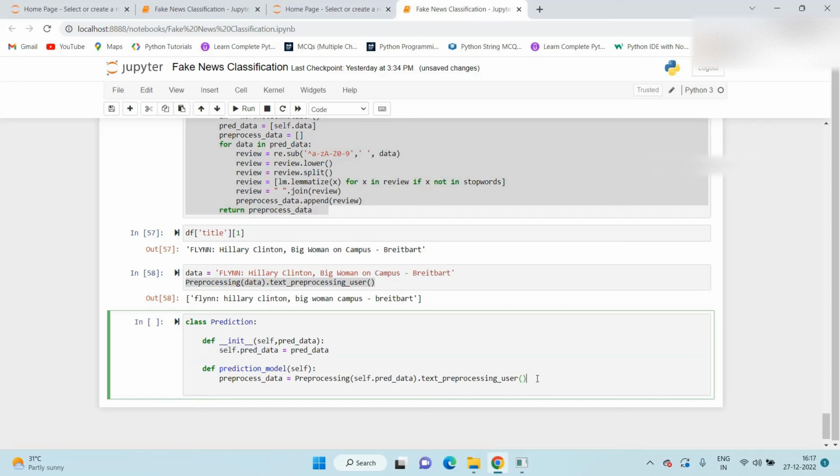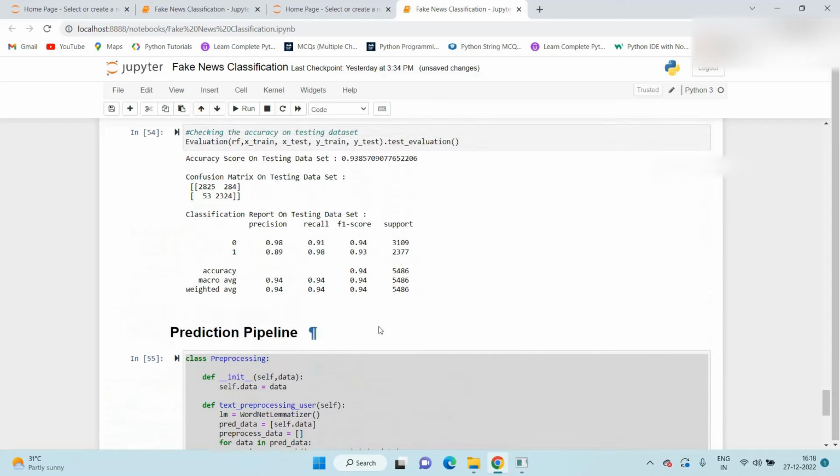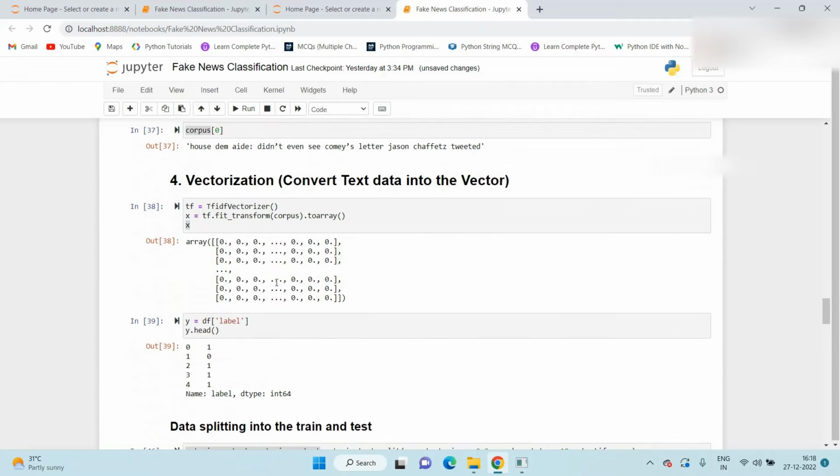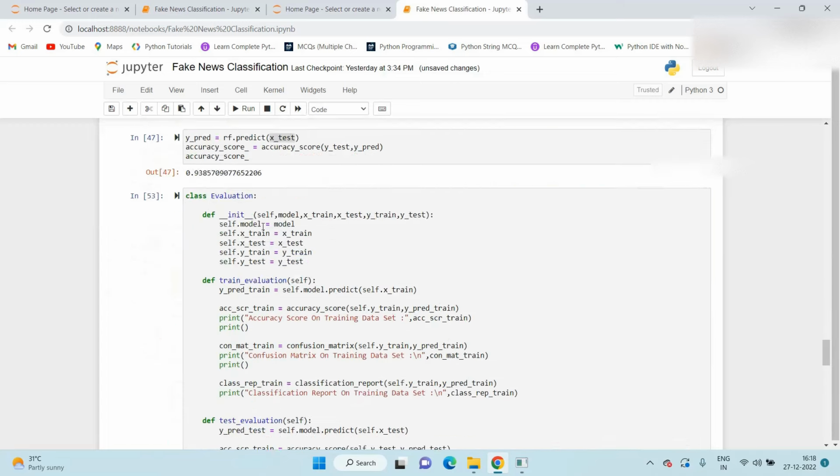Once our data is pre-processed, our next step is to convert that data into numeric form, or vectors. Initially, when we converted this text into vectors, first of all we called the TF-IDF vectorizer object and used tfidf_object.fit_transform.